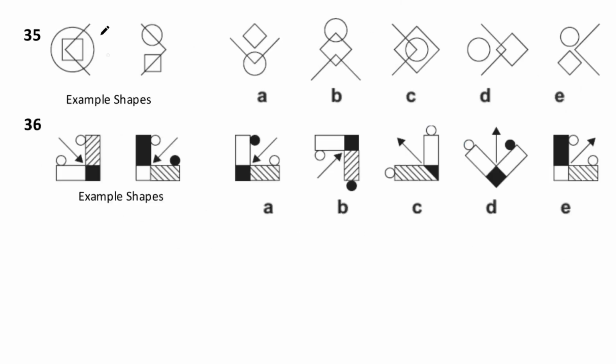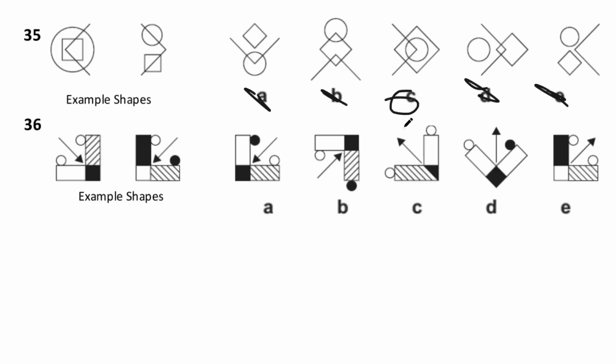Question 35, there's always square, circle, and then this arrow shape. So most of them have that over here. However, we can always see they are touching in some sense, so it's not E. They are always all touching. They're always in contact with this line, which means it can't be B because it's not in contact with this line. It can't be A because it's not in contact. And then this one is disjoint, so it has to be C.